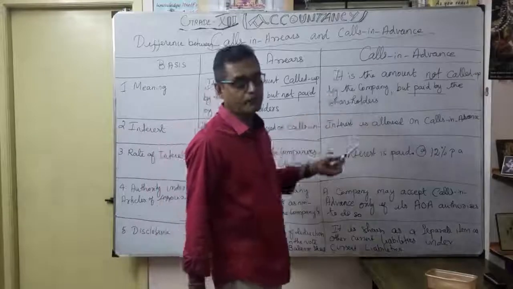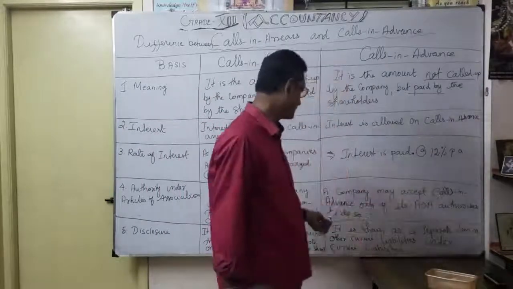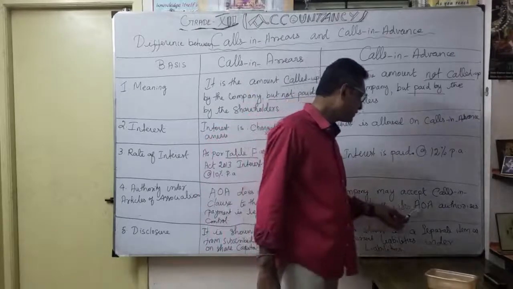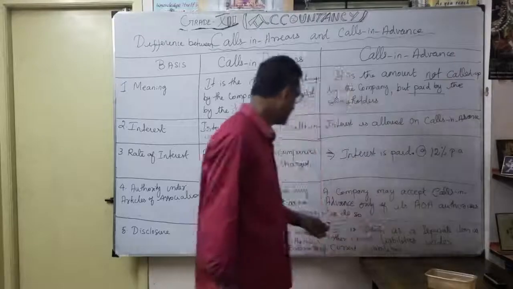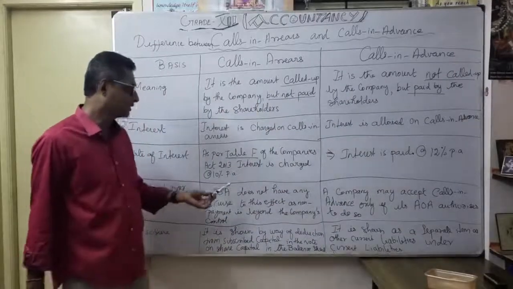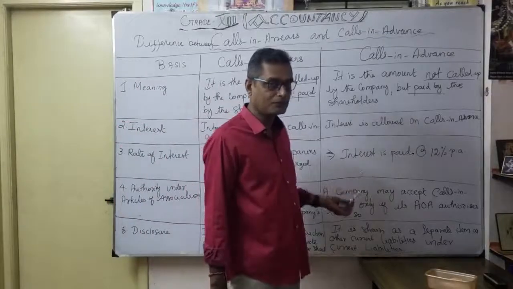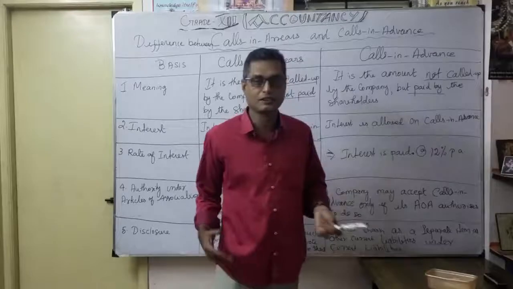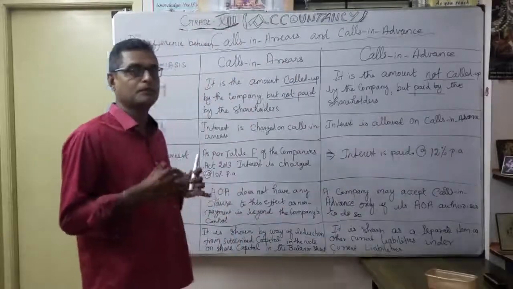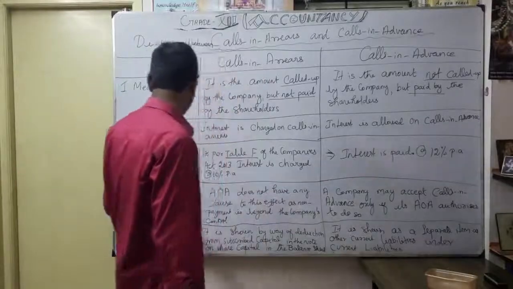At the same time, for calls in advance, the company may accept calls in advance. Yes, the company can accept calls in advance only if its articles of association authorize it to do so. Okay, that's the main difference. Here there is no authorization, but here the company can authorize. Company means what? The articles of association. So what is the meaning of articles of association? It's the internal affairs of the company, management by the company. Okay, that's the fourth important difference.